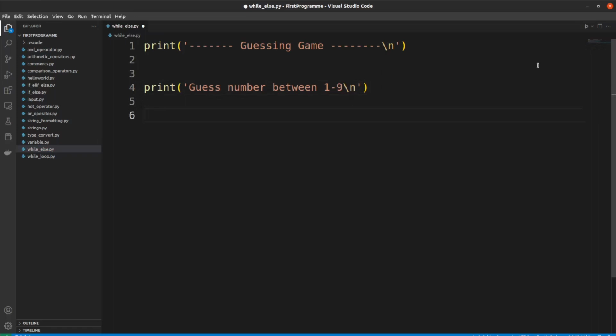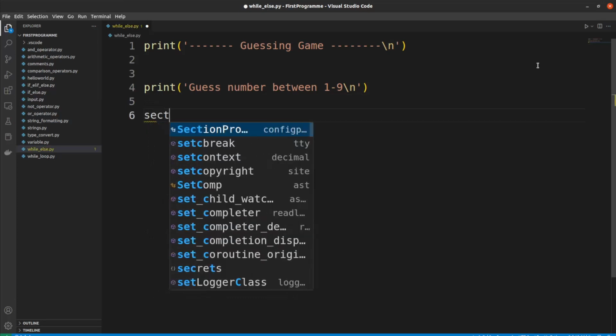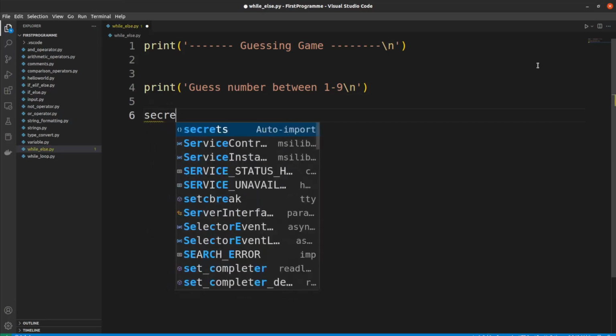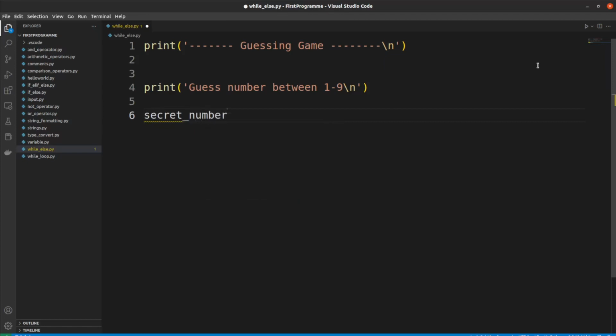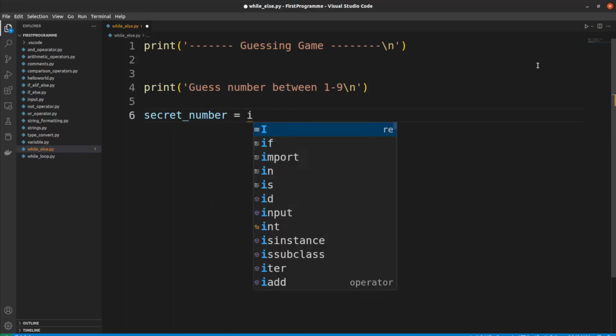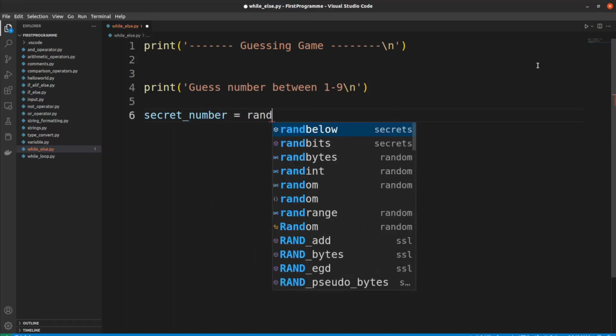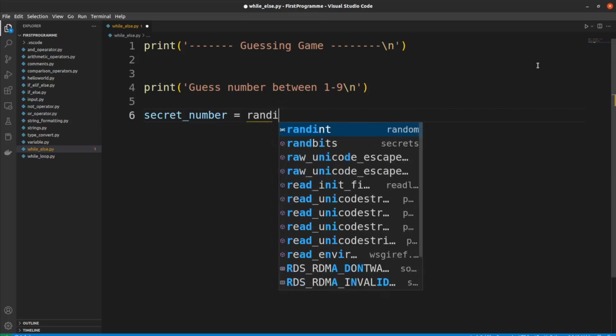Then I am going to generate my secret number and hold it inside a variable. Let's call this variable secret_number. Then I am going to generate a random integer using the randint function.